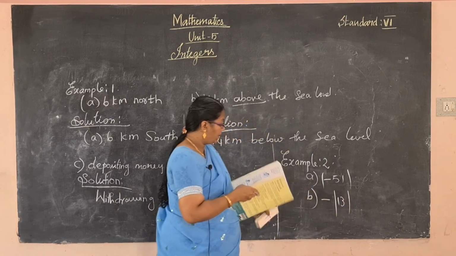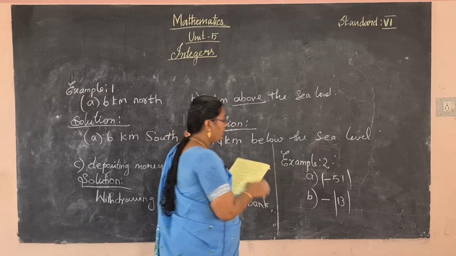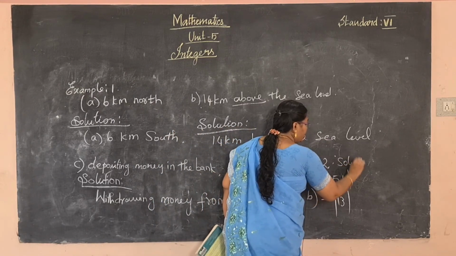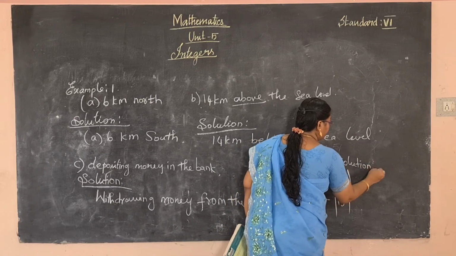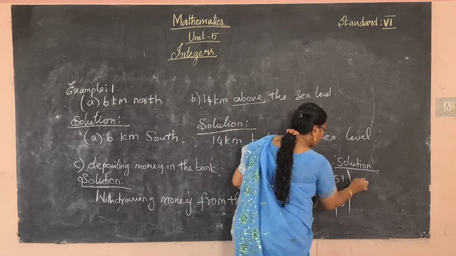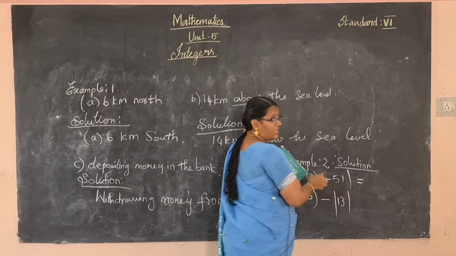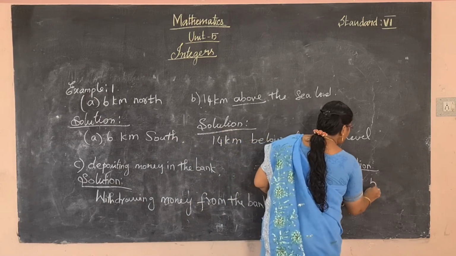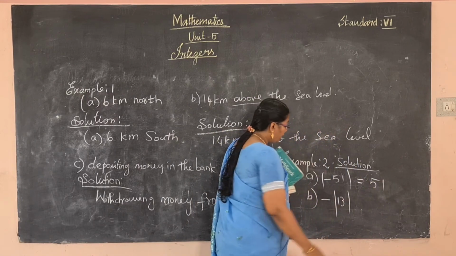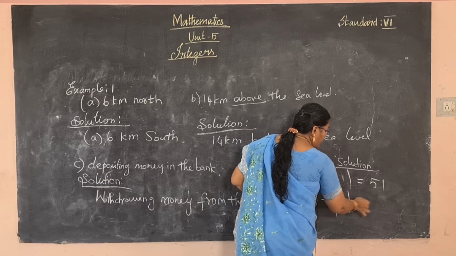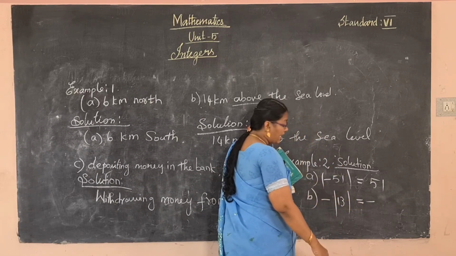Here outside the modulus there is already a negative sign, so you should put the sign first.